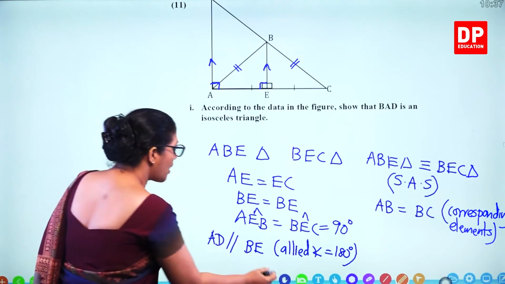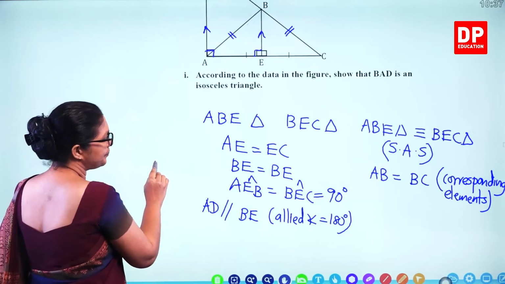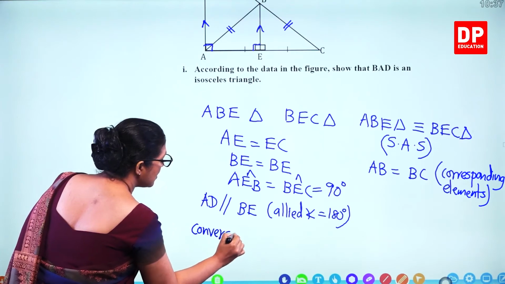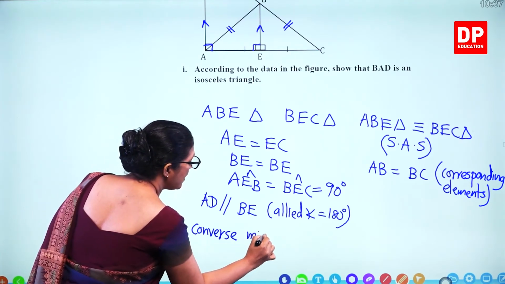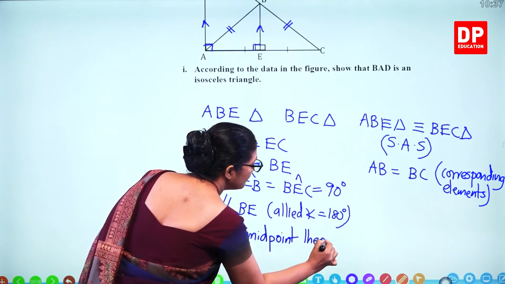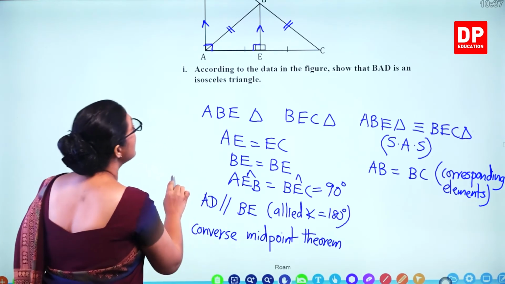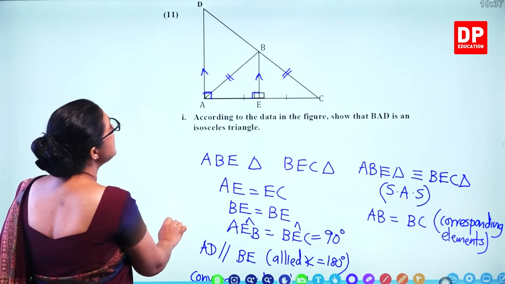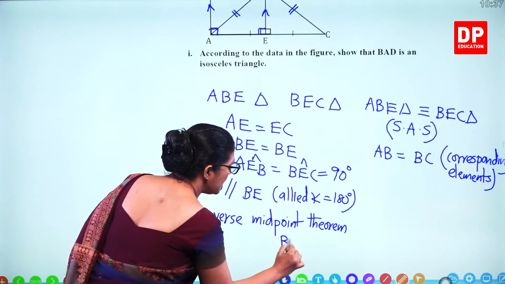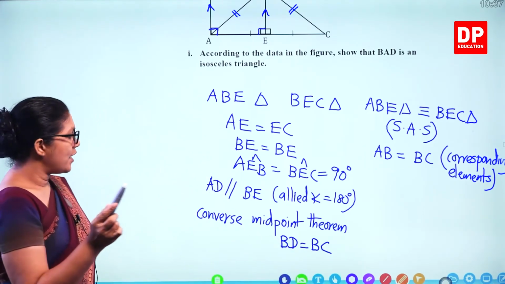According to the Converse midpoint theorem, what can you say? Converse midpoint theorem, you can say BD equals BC. BD equals BC according to the Converse midpoint theorem.